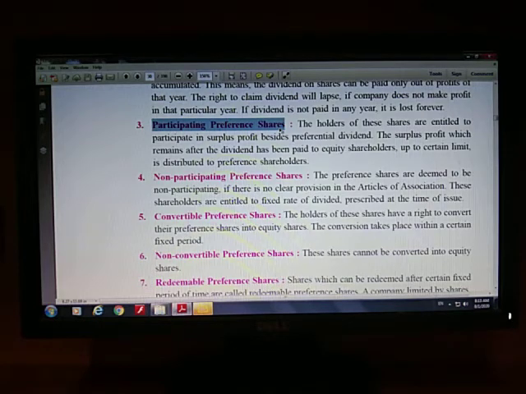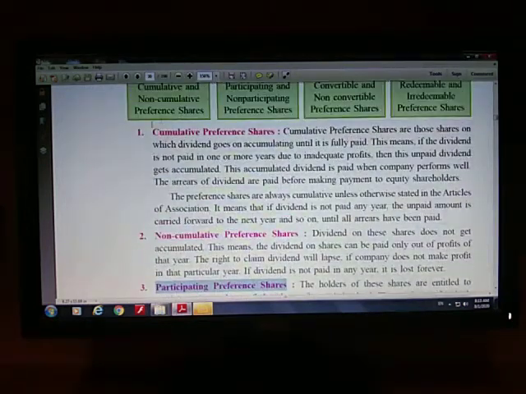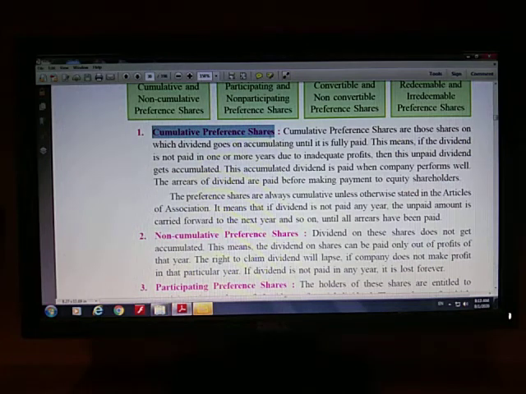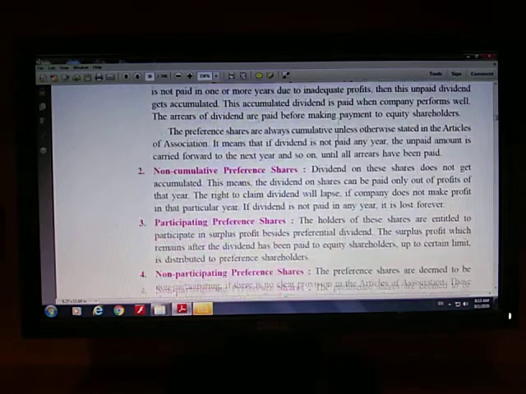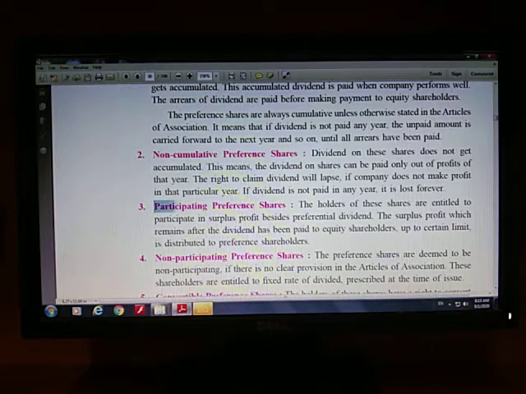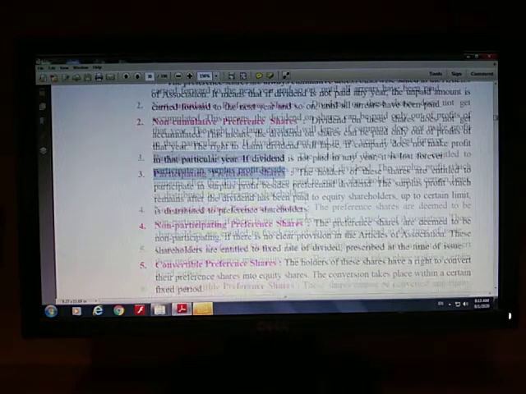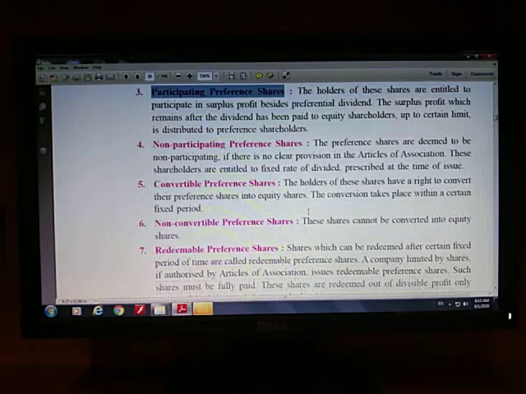Please pay attention. If you have cumulative preference shares, you will get two times dividend, but the first dividend will be of last year and the second dividend will be from this particular year. But if you have participating preference shares, you will get dividend two times from the current year only. Right, it is not from the past year, it is from the current year.